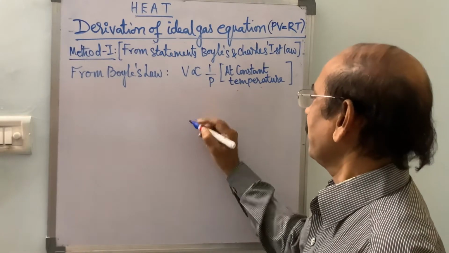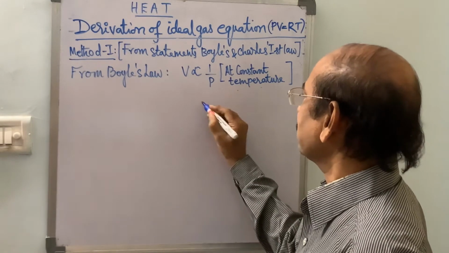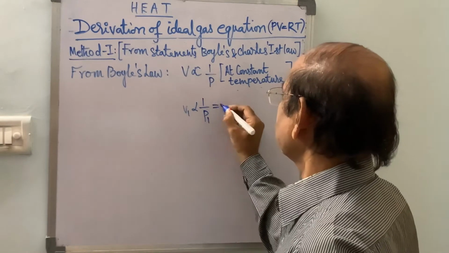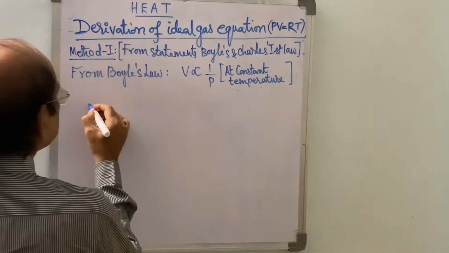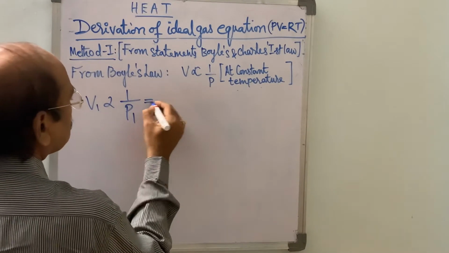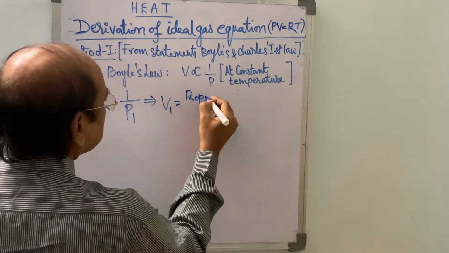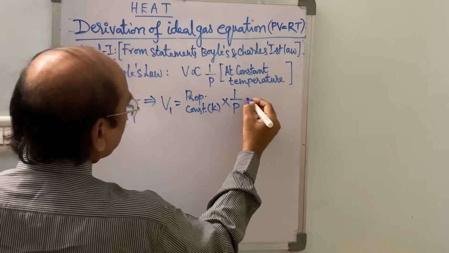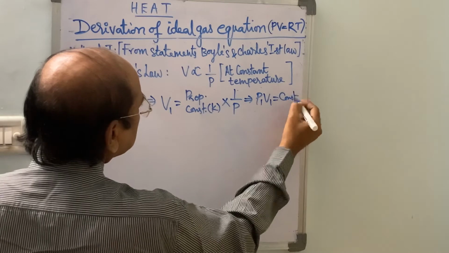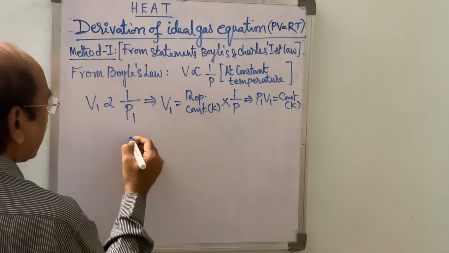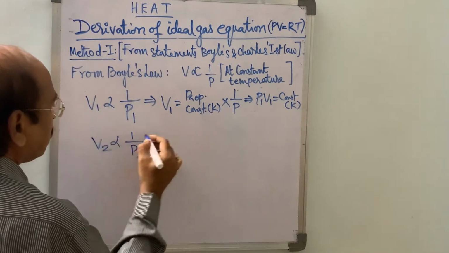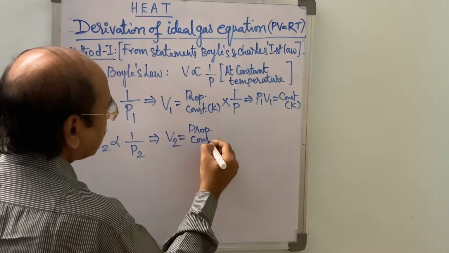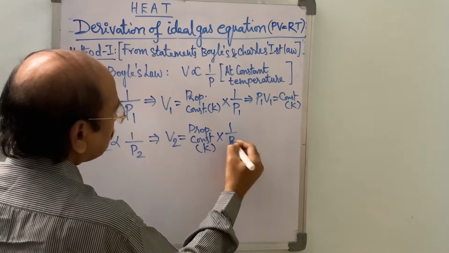At pressure P1, if the volume is V1, then V1 is inversely proportional to 1 by P1, or V1 is equal to some proportionality constant K into 1 by P1. So P1 V1 equals constant K. And if a gas possesses volume V2 at pressure P2, then V2 is proportional to 1 by P2, or V2 is equal to proportionality constant K into 1 by P2.